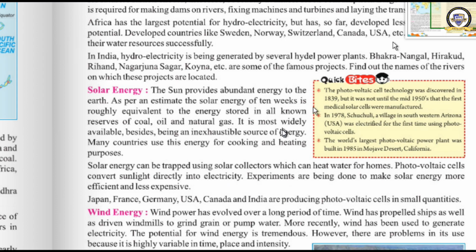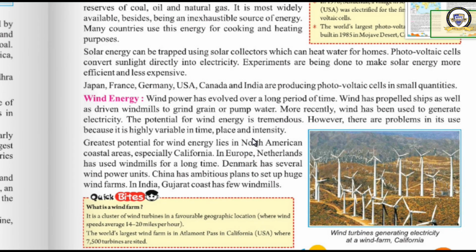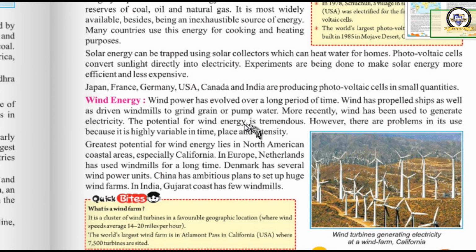Clear now? Experiments are going on in different parts of the world to make solar energy more efficient and less expensive. You might have seen solar panels now. It is there in our school also. It may be there in your locality also. It is a little bit expensive, but compared to the other forms of energy, it is cheap. Japan, France, Germany, USA, Canada and India are producing photovoltaic cells in small quantities. They have to increase their production, then it will be popular. Clear now? Next we are moving to the next renewable source of energy, that is wind energy.